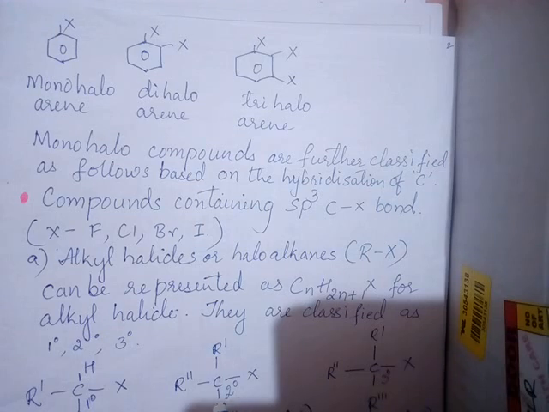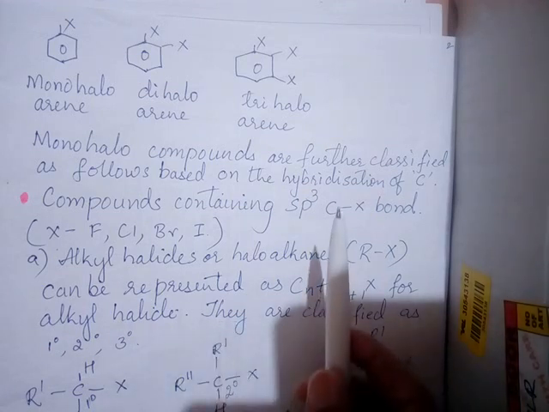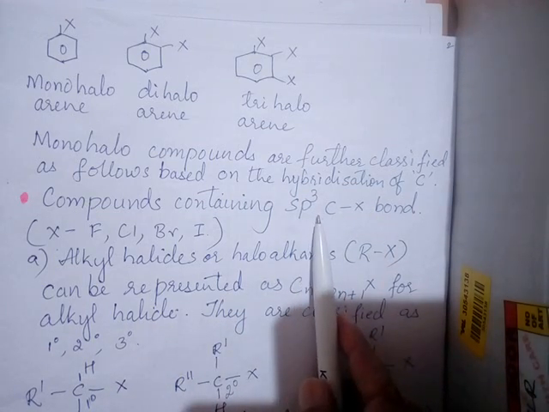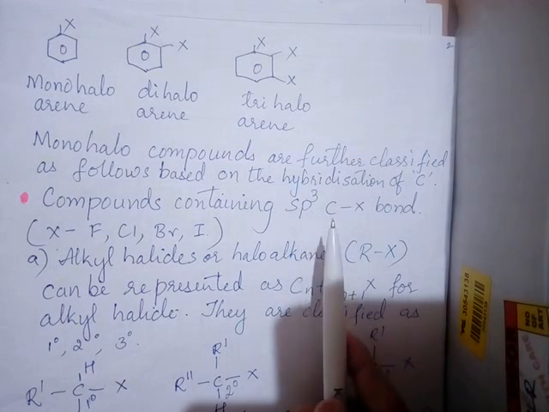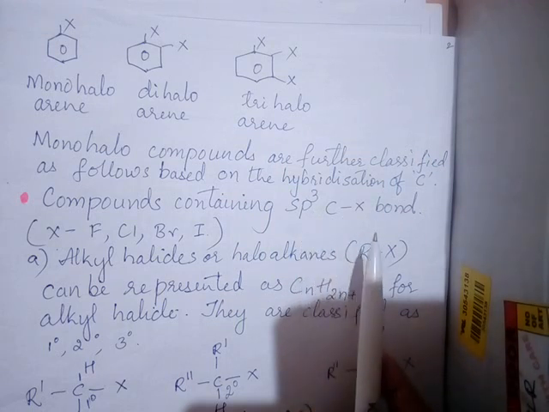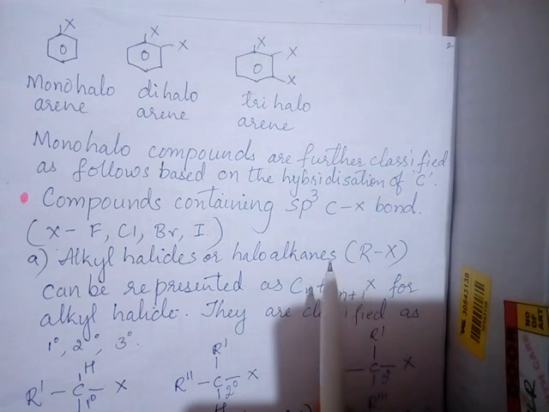In that way, 4 atoms or groups of atoms should be attached to carbon. This is the necessary condition. Now coming to the sp3 type of hybridization. As you know, carbon undergoes sp3 hybridization, sp2 hybridization and sp hybridization.